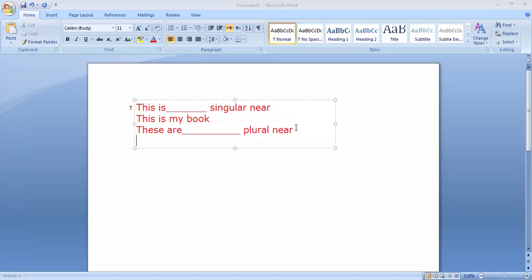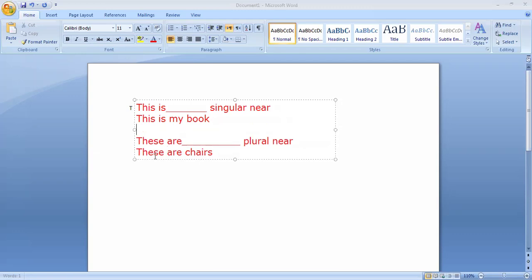We say these are chairs, or these are tables, or these are books. If we see the chairs near me and they're plural, I say these are my chairs. So here we use this is for singular near, and these are for plural near.